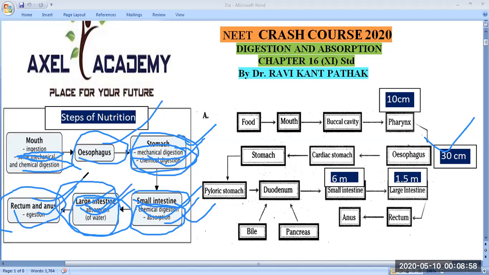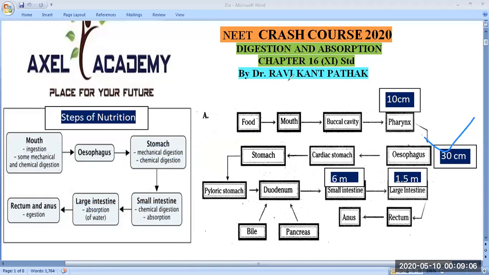So these are the different steps of nutrition, which are generally represented by this flow diagram, and I think you are understanding it very simply. Next, if you see the alimentary canal, I had already told what we will discuss: alimentary canal and digestive glands. Here you can see it starts from food. Food, as I already told, has components: protein, carbohydrate, fat, minerals, vitamins, and water.